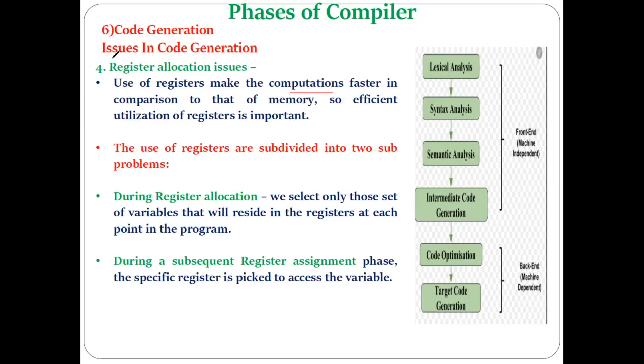Understood? So this is our fourth issue, register allocation, which can be done with the help of register allocation and register assignment, and maximum utilization of registers can be achieved.